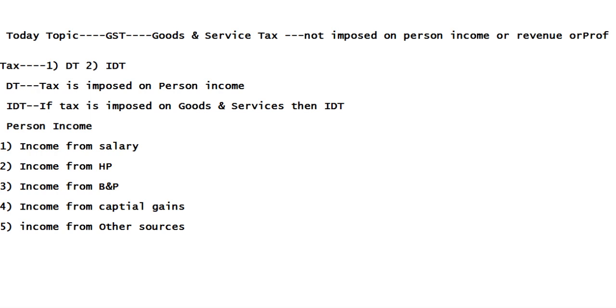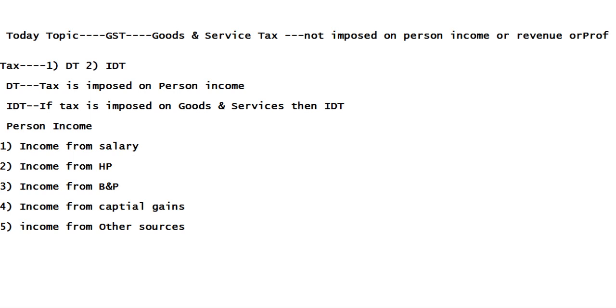So the difference is that direct tax is directly imposed on a person's income. Here I mentioned some of the income heads: income from salary, house property, business and profession, capital gains and other sources. These come under direct tax, and we can impose tax on this personal income.